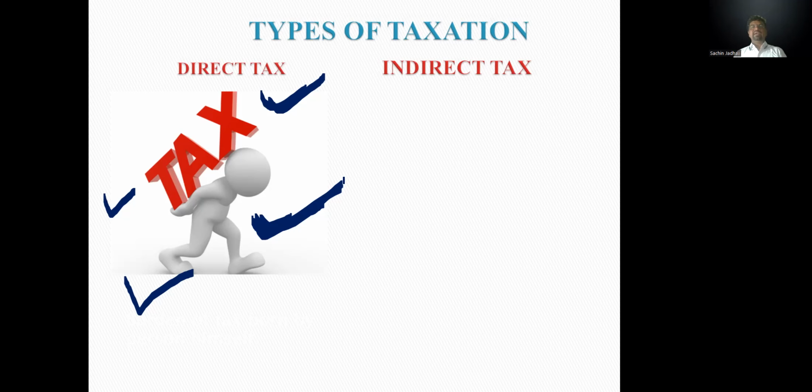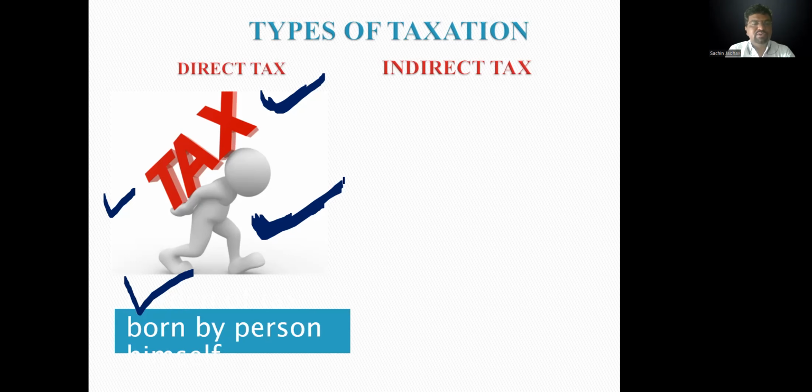The most important example of direct tax is income tax, the Income Tax Act 1961. There is no other direct tax, only income tax. Direct tax means paying directly to the government. No middleman is considered here. I think that is understood very clearly.